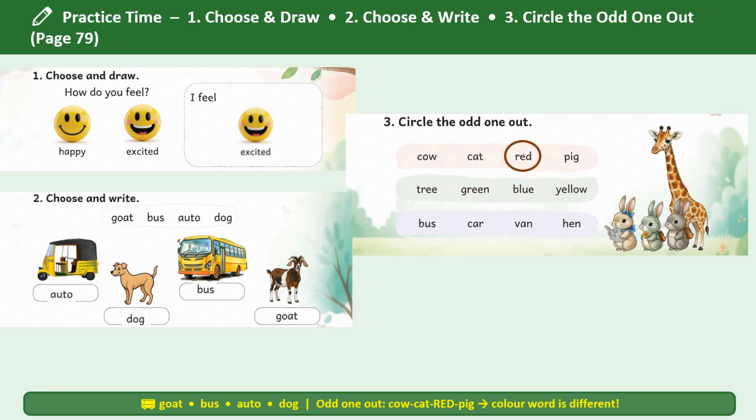Here we have red as odd one because cow, cat and pig are animals. We have odd one out as tree because green, blue and yellow are colors. We have hen as odd one out because bus, car, van are the vehicles.